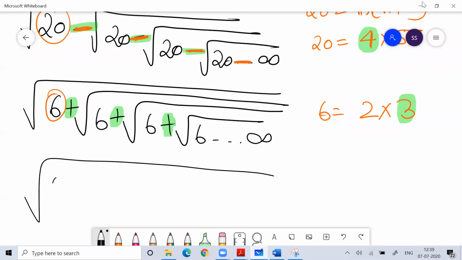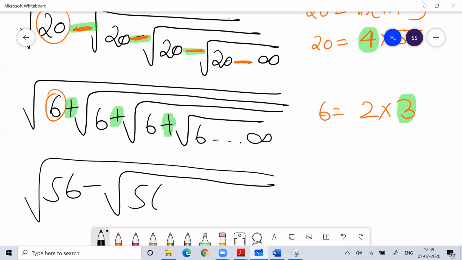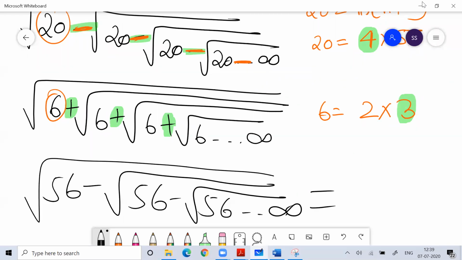If I ask you what is root 56 minus root 56 minus root 56 till infinity, what is the answer? Fast. Shilpa, tell me the answer fast. Root 56 minus root 56 minus root 56 till infinity. What is the answer? Seven is the answer. Very good, Yashish. Very good. Atika, sorry, I could not pronounce your name. Very good.